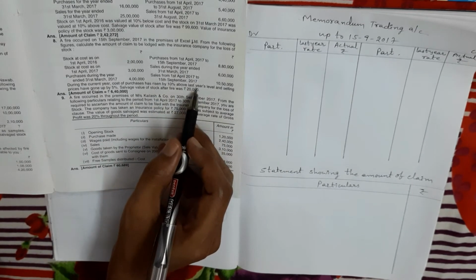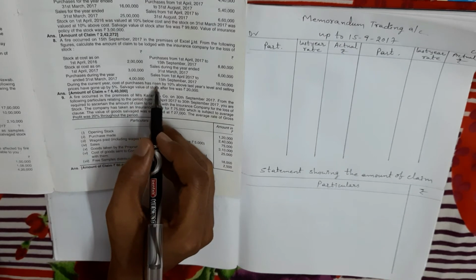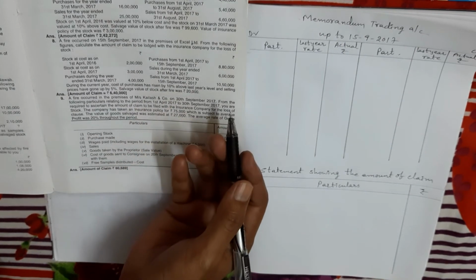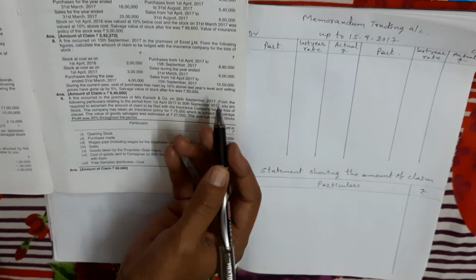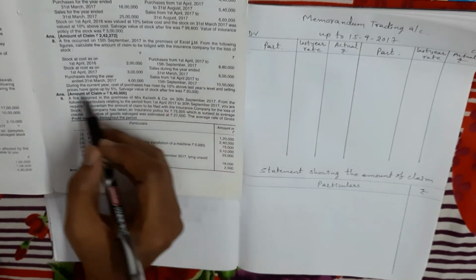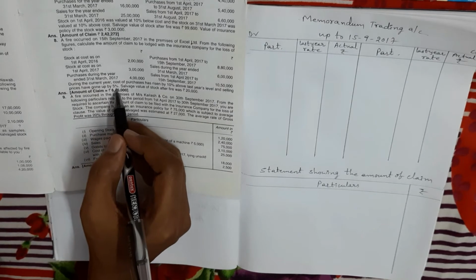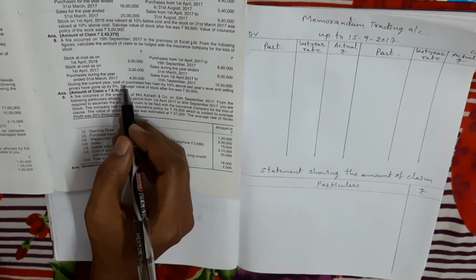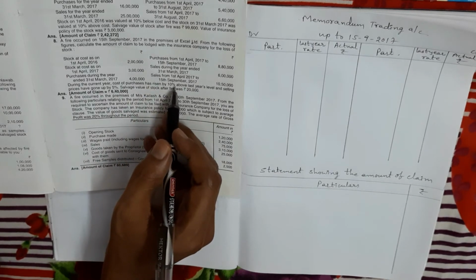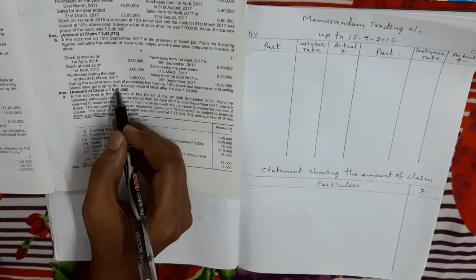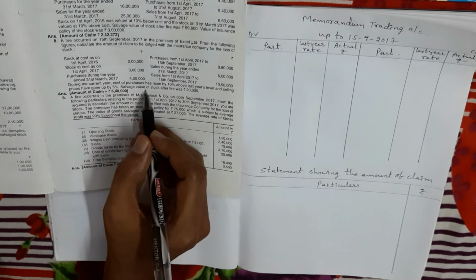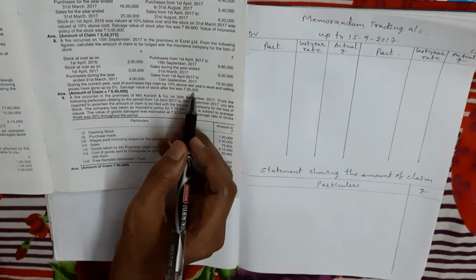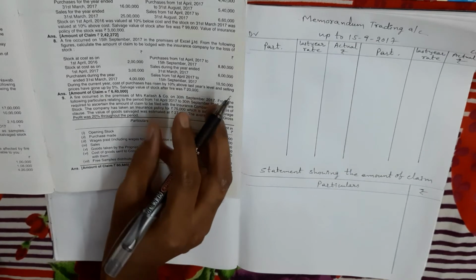So in the current year, the cost of purchase has risen by 10%, and selling prices have gone up by 5%. Selling prices also increased by 5%. Cost price is increased by 10% and selling price is increased by 5%. Okay, so salvage value of stock after fire was 20,000 rupees. Salvage stock value is 20,000 rupees. So this is the problem.